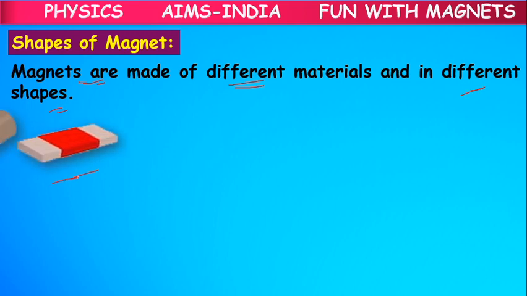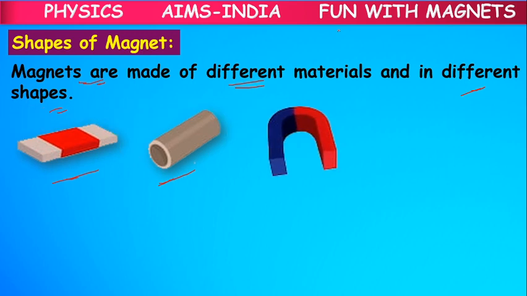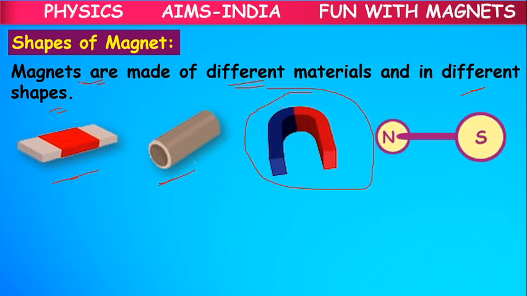Like the bar magnet, which is in the shape of a rectangle, the cylindrical magnet, the horseshoe magnet, or the ball magnet or spherical magnet, which has spheres at the two ends. One more kind is the ring magnet.